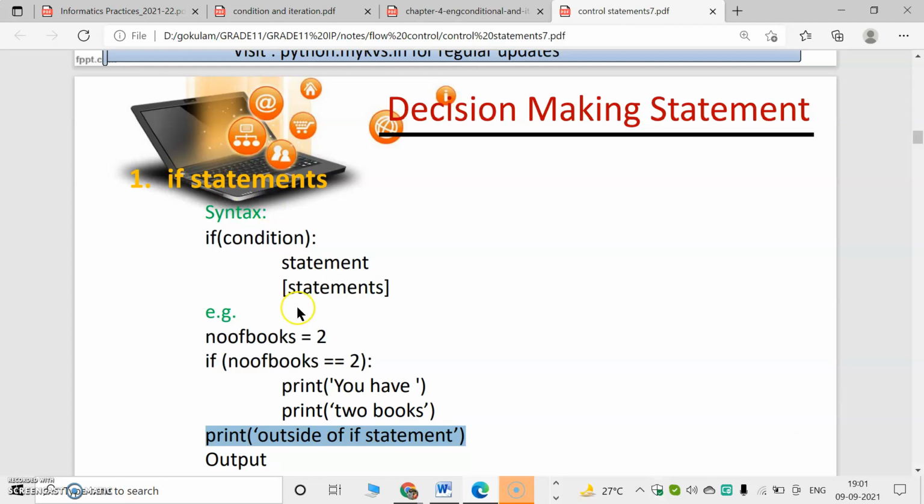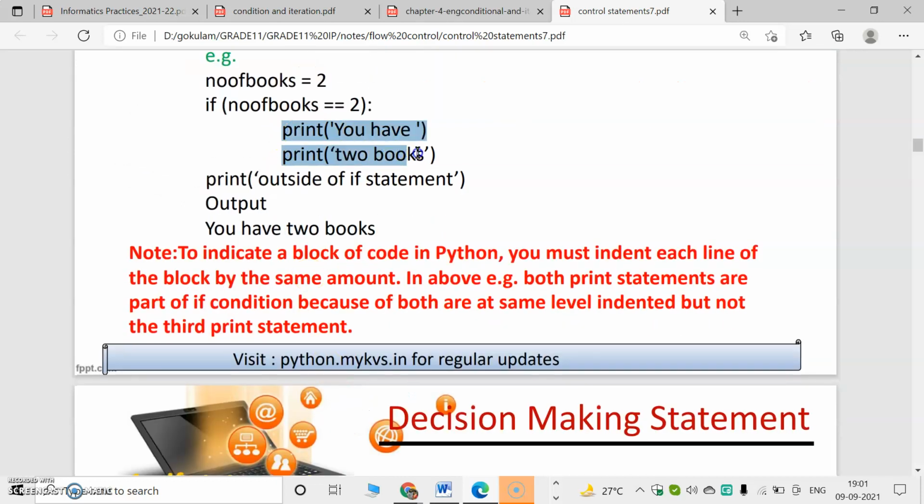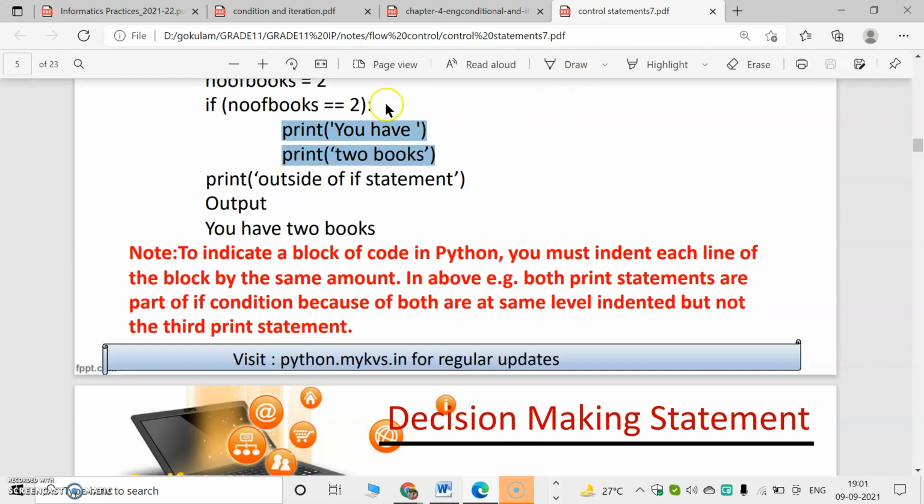The body of if means the statements inside the indentation. Indentation means spacing, so it is compulsory to use this spacing. In C, C++, Java, in all languages we use braces. But in Python we use a colon and after that we use spacing, which is known as indentation.